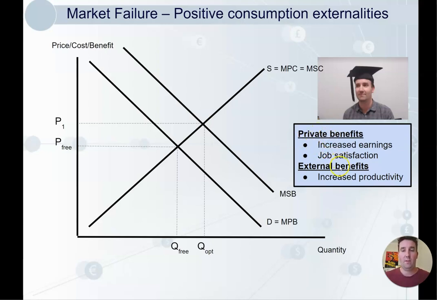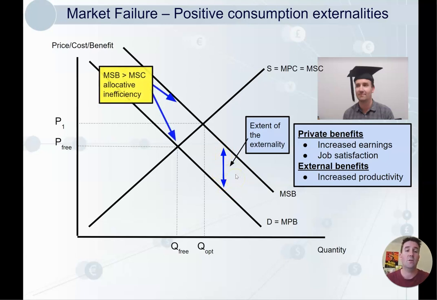So we've got our private and external benefits listed here. That's a picture of me again. Now, the marginal social benefits are higher than the benefits to me because of those external benefits. So there's our external benefits, and that is the externality here.